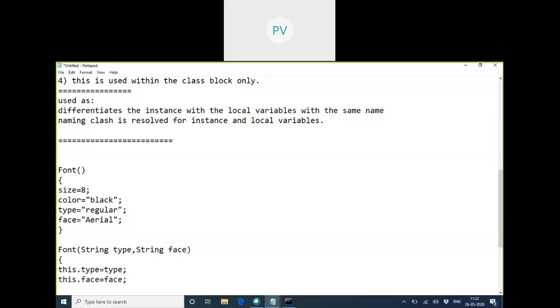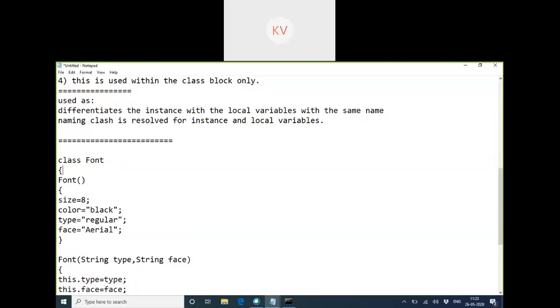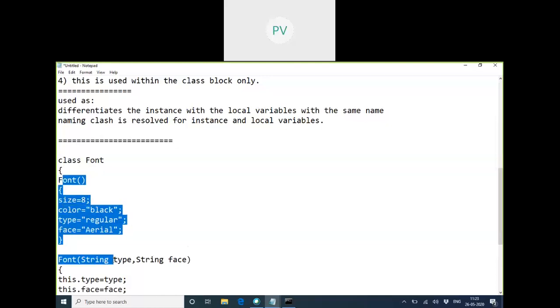Yes, we only wanted these changes, but what about the other two properties? They'll remain black and 8 now. How will they remain? These are defined in which constructor? The default constructor. Does that code belong to all the constructors, or only to this constructor?